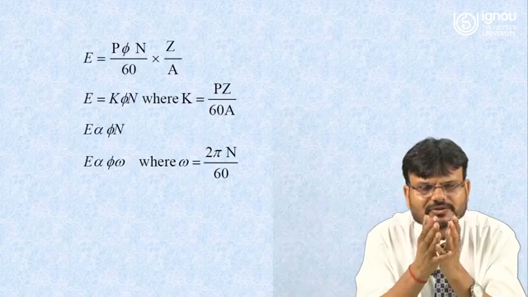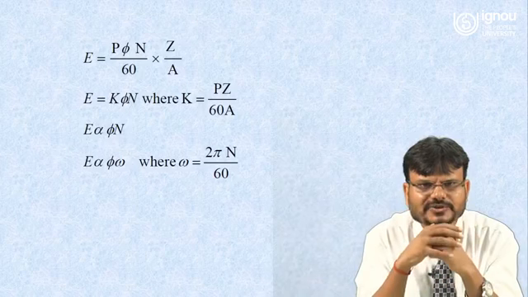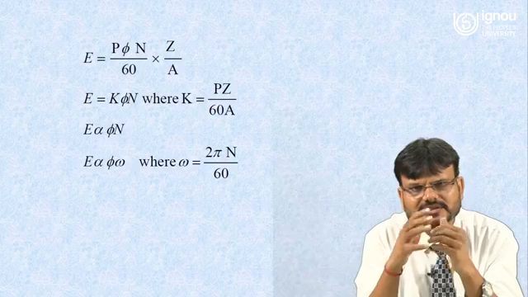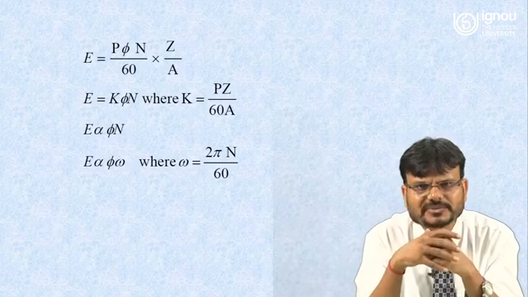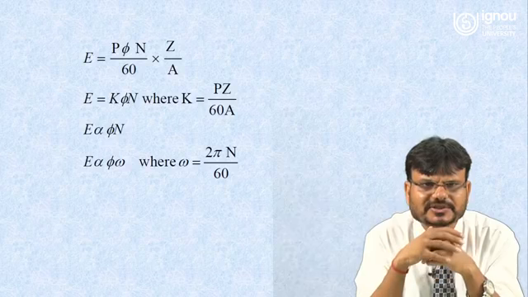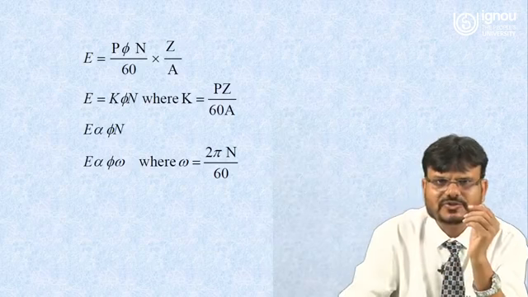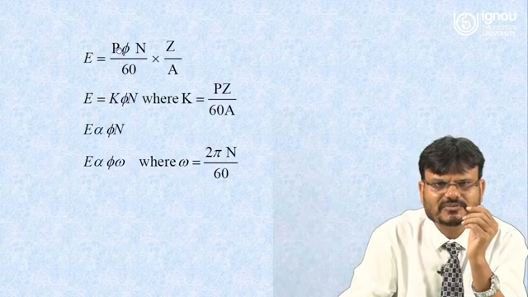Here you can see that once the motor is designed, that means number of pole is fixed. N may not be fixed because it depends on at which speed it is being rotated. So which quantity is fixed? This P is fixed, number of poles.